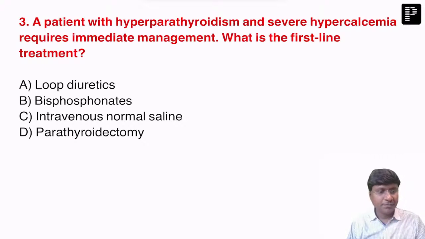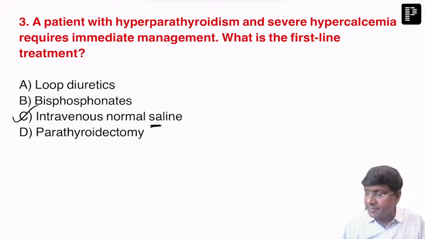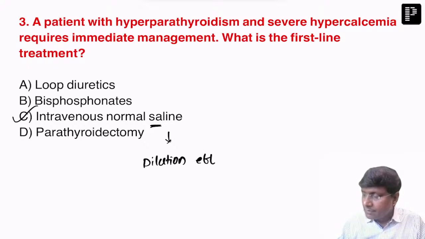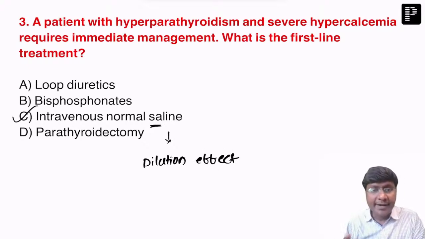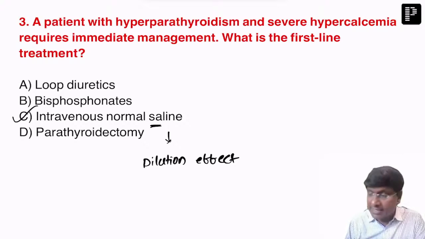Right. So the first line treatment in this patient is intravenous normal saline. What this intravenous normal saline will give is a dilution effect. And along with this intravenous normal saline, followed by that, you need to give loop diuretics, that is furosemide.